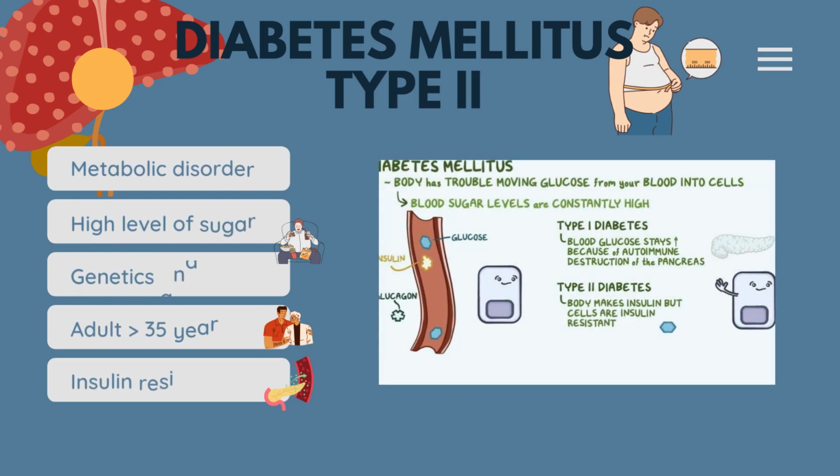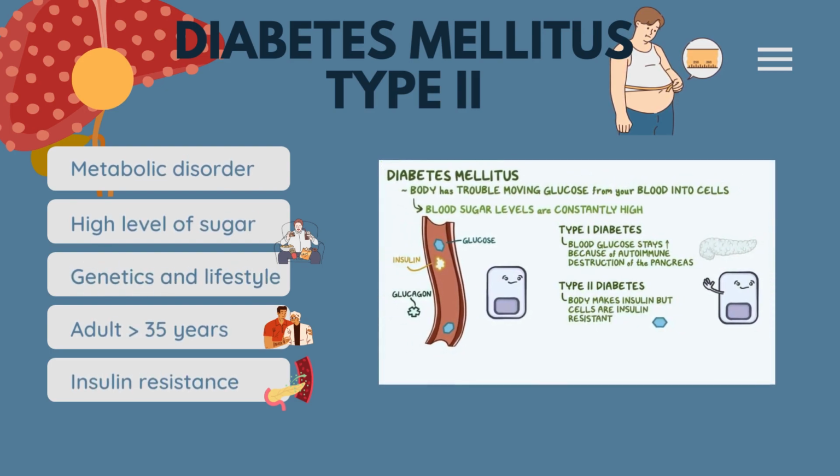Diabetes mellitus type 2 is a chronic metabolic disorder characterized by high levels of sugar or glucose in the blood. Diabetes mellitus type 2, which is also known as non-insulin dependent diabetes mellitus, NIDDM, usually occurs due to genetics and lifestyle, for example, unhealthy diet and lack of exercise.